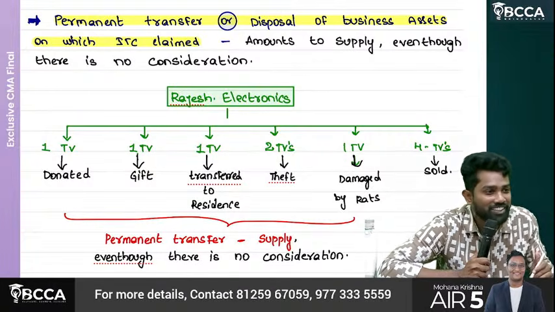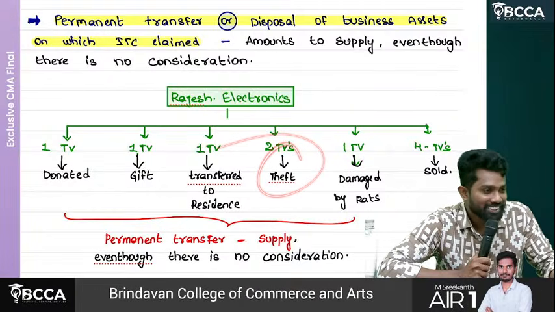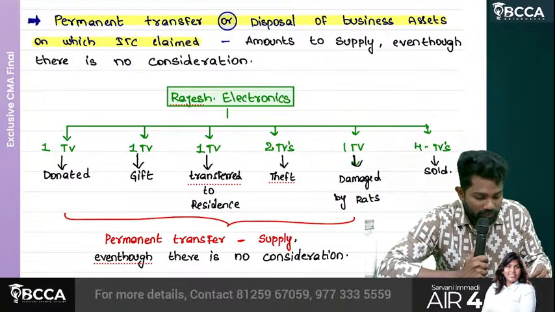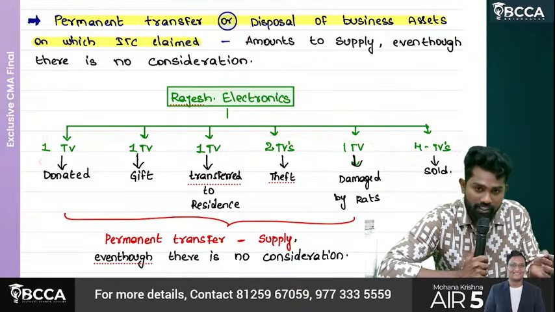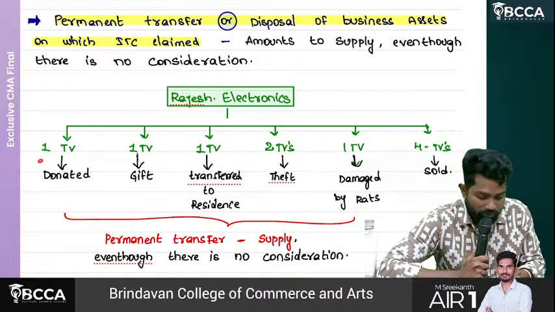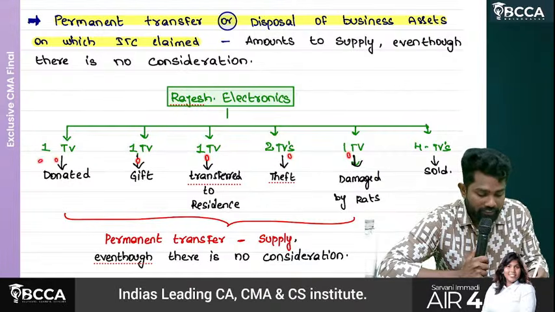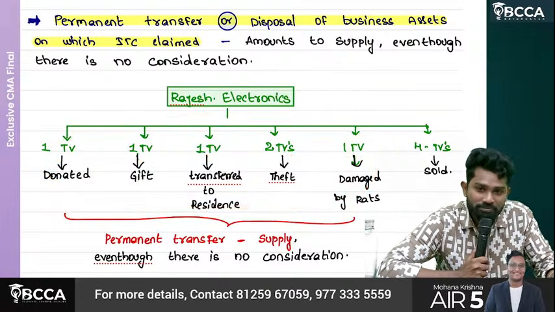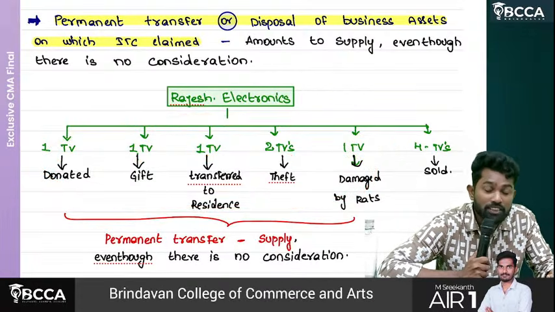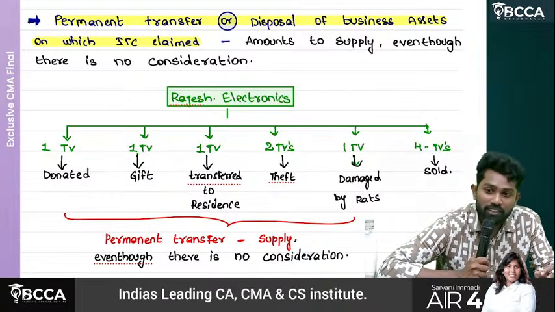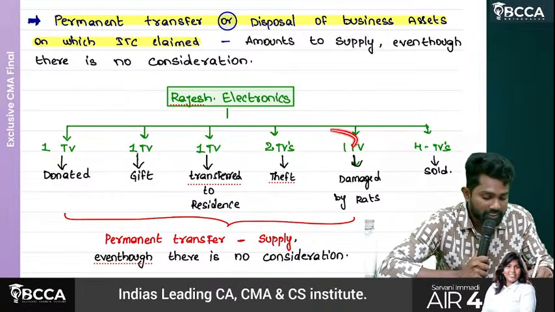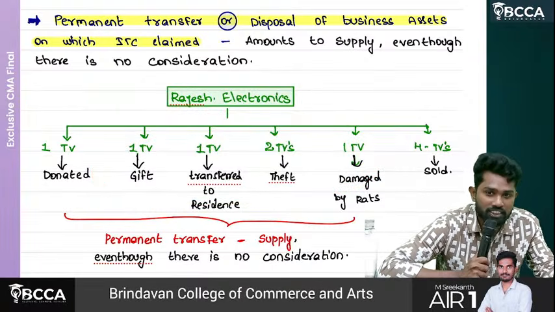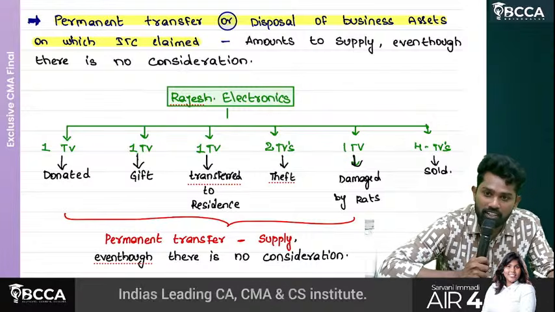But she is feeling like what? Theft. Then one TV damaged by rats. So now all these, sorry, one AC or TV. How many are there, sir? 1, 2, 3, 5, 6. Out of total 10, 6 what happened? Transferred, 6 not used for business or sold also. But regarding these 6 also, she already availed ITC. Actually, there is no double taxation for all these 6 ACs, but still she availed ITC.